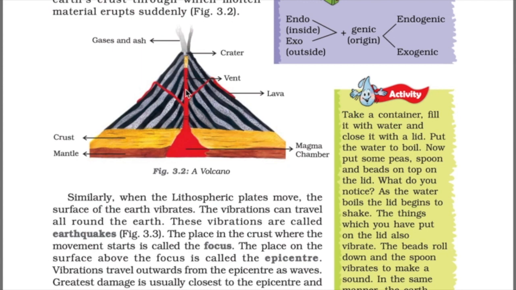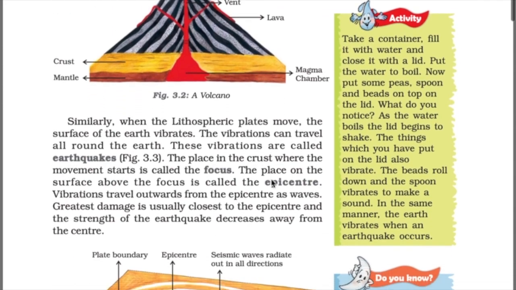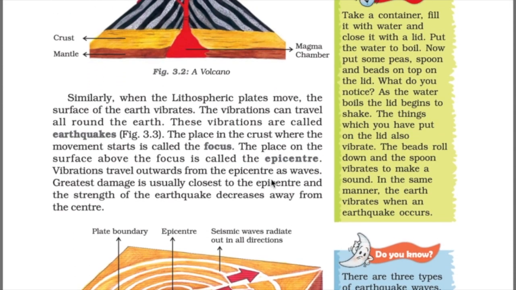This vent is the opening on the earth's crust. Next, the point I am showing you with the cursor is the crater. When this molten material is inside the earth, inside the volcano, it is magma, but when it comes out it becomes lava. And as you can see, the crust, mantle, layers, and magma chamber. So let's see the earthquake's structure.